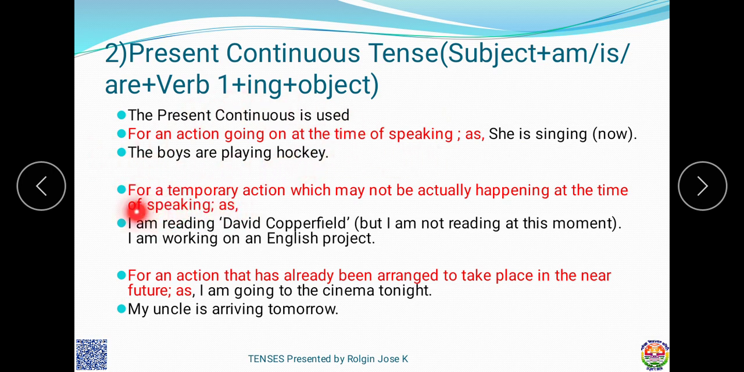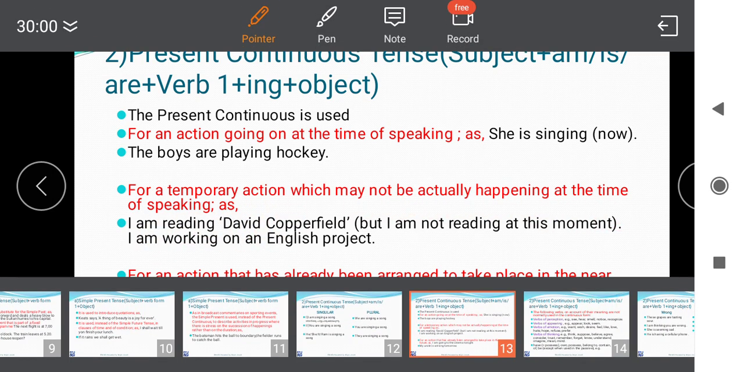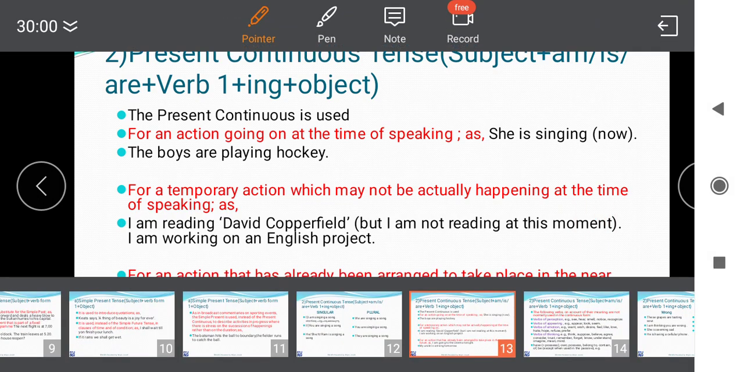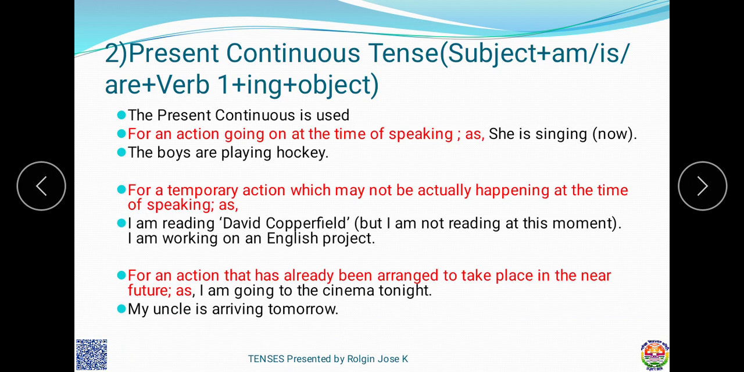For the second use, for a temporary action which may not be actually happening at the time of speaking: I am reading David Copperfield, but I am not reading at this time. So, opposite to the first use, the action is not happening now, but we can use the continuous tense without a specific time.